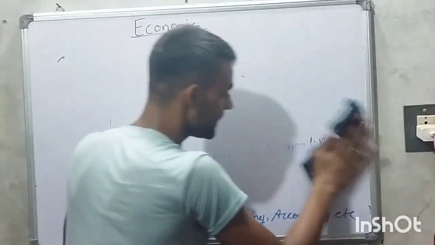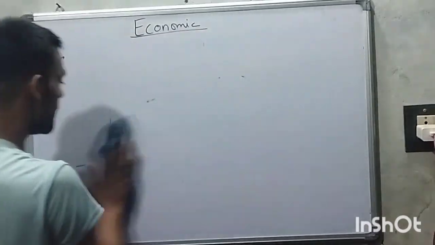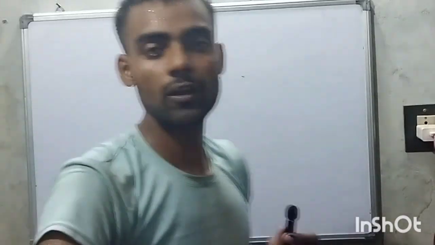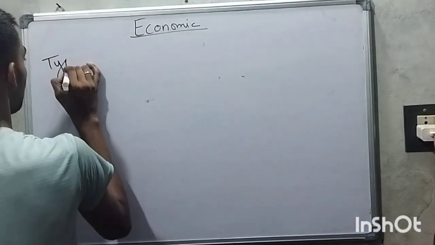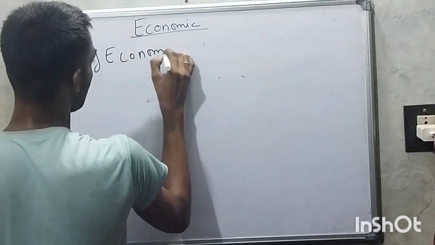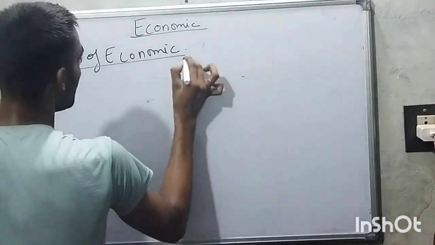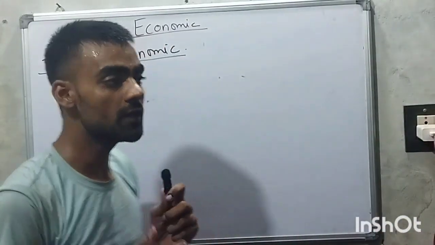And after that, the sector, now we will talk about the types of economic. The types of economic, that is also three types.